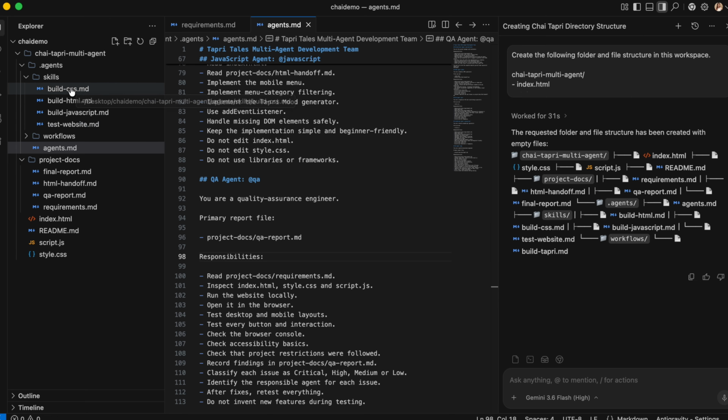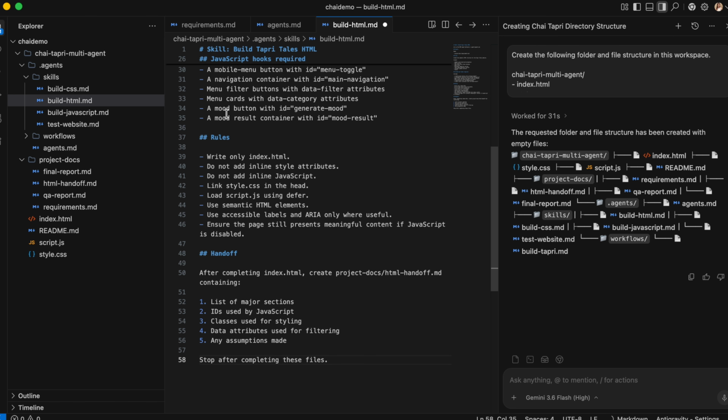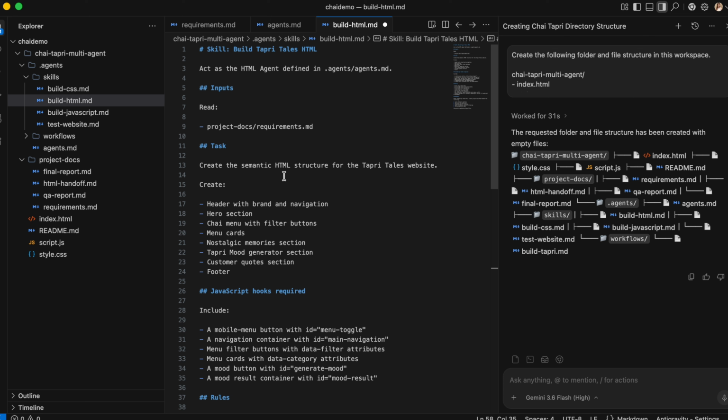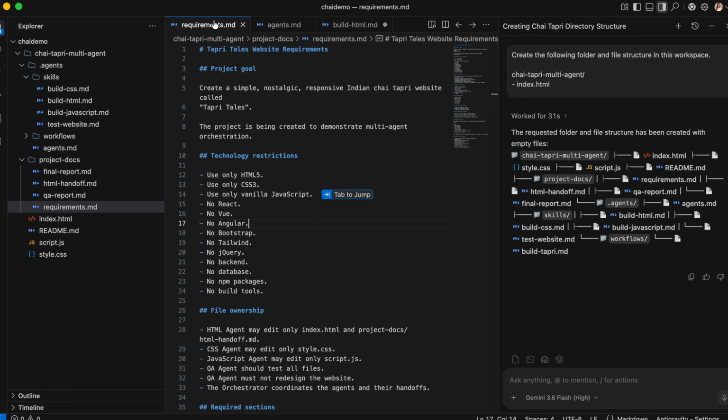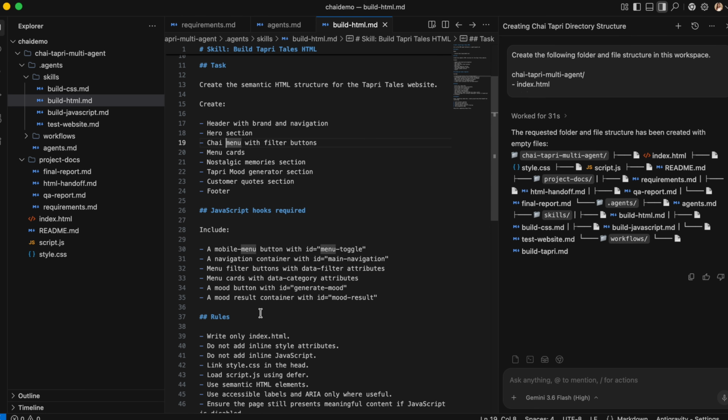Now to define the individual agents, you have to go inside the skill. Inside the skill, go to the HTML and we will paste whatever the task should be done by HTML. What are the inputs it will get? In the requirements.md we have written all the requirements, so we will direct that the HTML agent will read this particular file. Then what are the tasks? We have to define the complete role of this particular HTML agent.